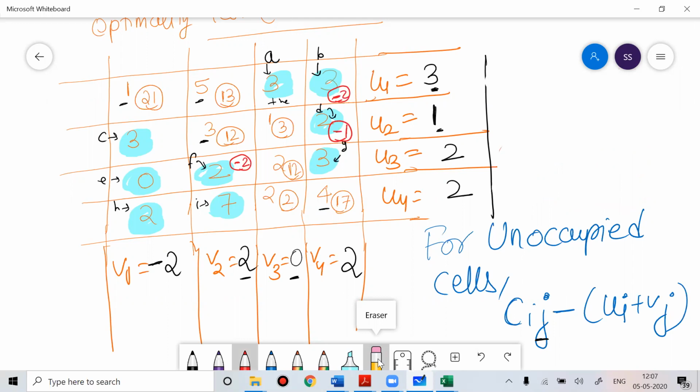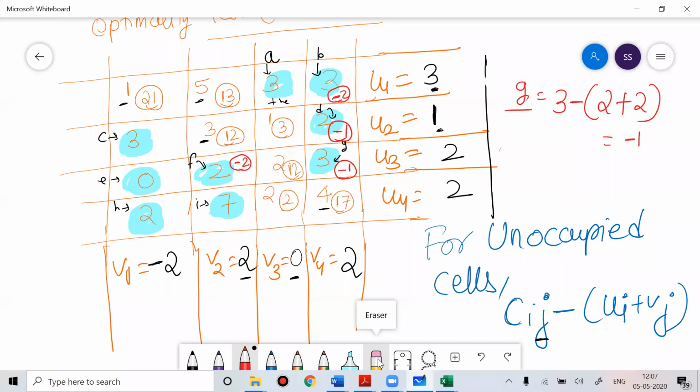Then we'll do G. For G, the cost is 3. 3 minus the U value, which is 2, and the V value is 2. So again, you will get negative only. G is also negative.